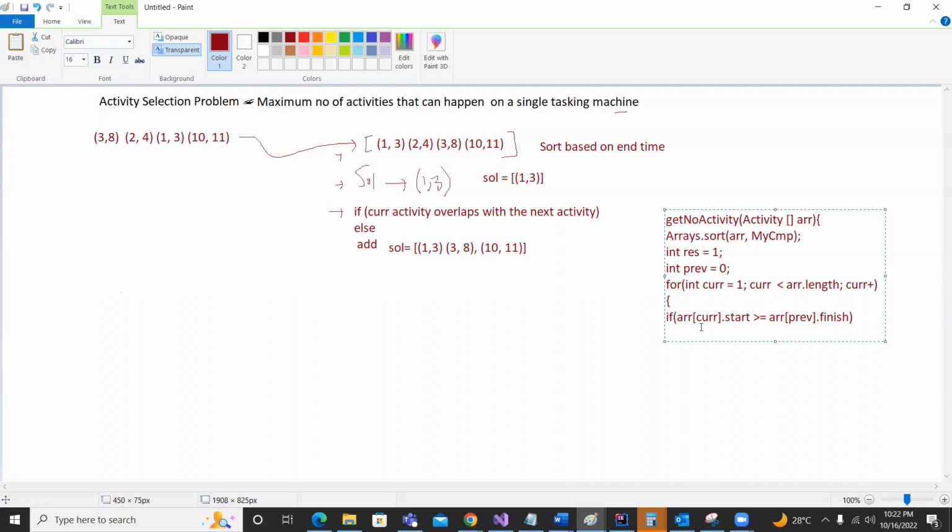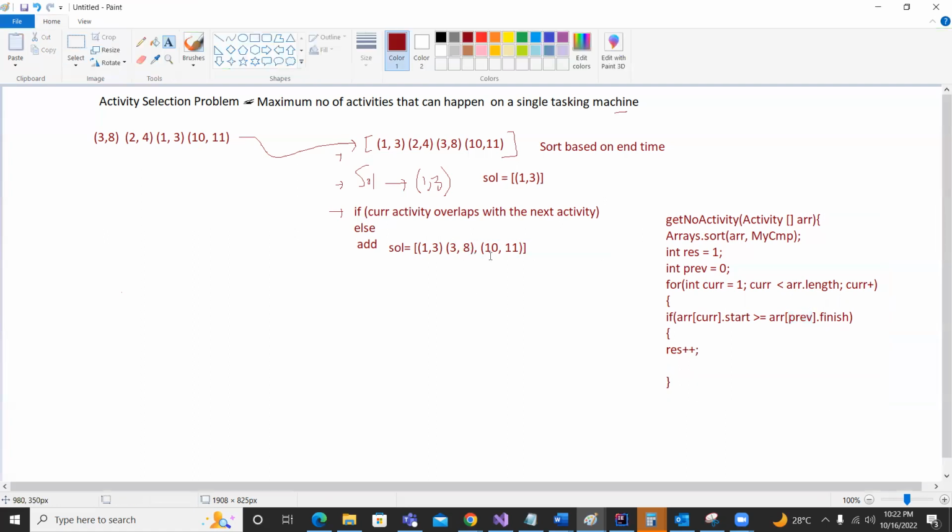if it is happening, that means we do not have any overlapping. So if we don't have any overlapping, that means we can increment result. We are doing that. And if there is no overlapping, we can say we have added a new item successfully, and that new item will become the previous pointer. Because the previous pointer is something which is going to be compared right here. We are comparing with the previous value.